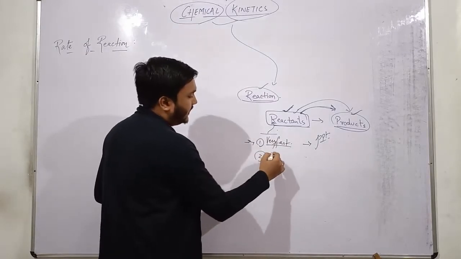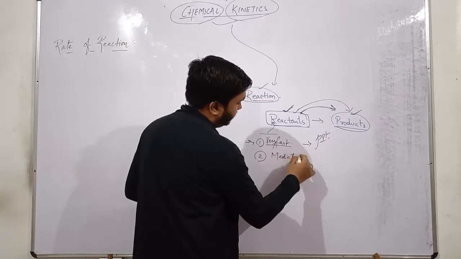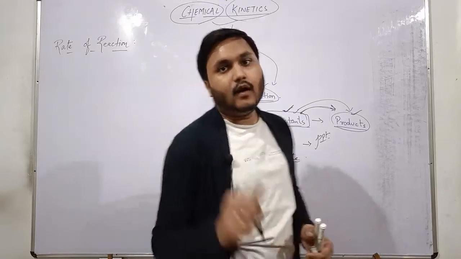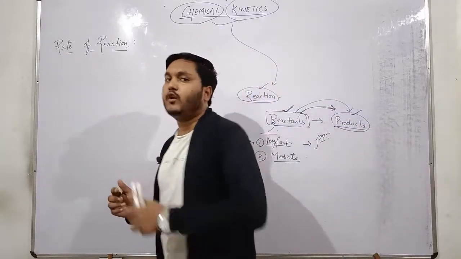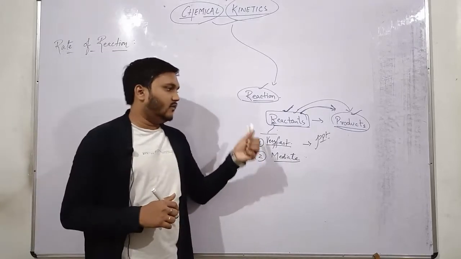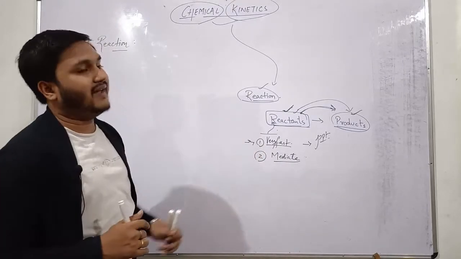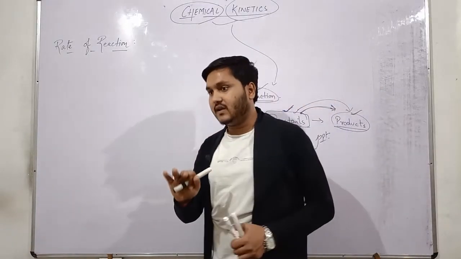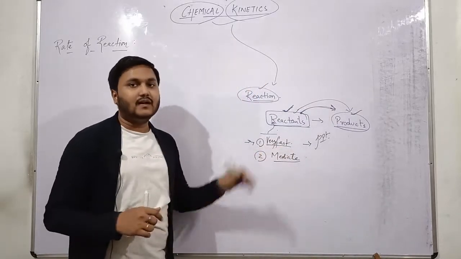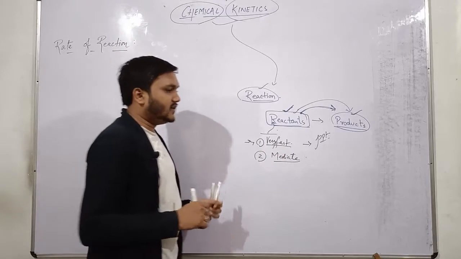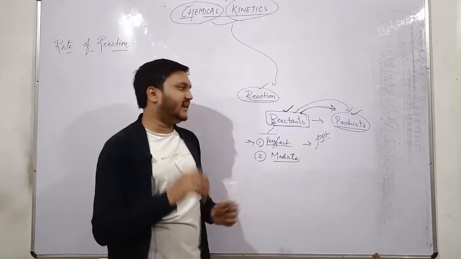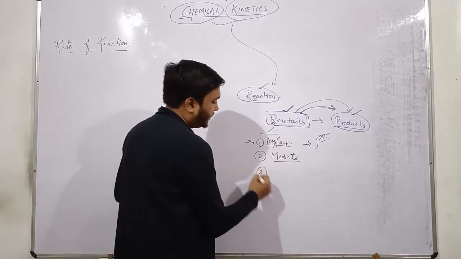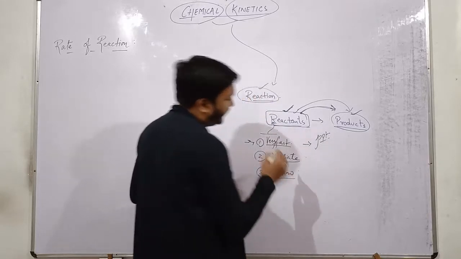And the second one is the intermediate reaction. Now the intermediate reaction is basically between a very fast reaction and a slow reaction. Means when a chemical reaction takes place, we classify them according to their speed as fast reaction, as slow reaction, and the middle one as intermediate reaction. It is actually an intermediate type of reaction in which the reaction takes some time but it is not considered for observation. And the third one is slow reaction, or we can say a very slow reaction.